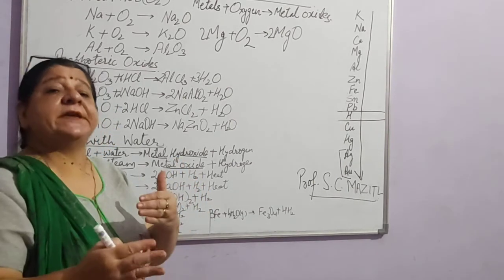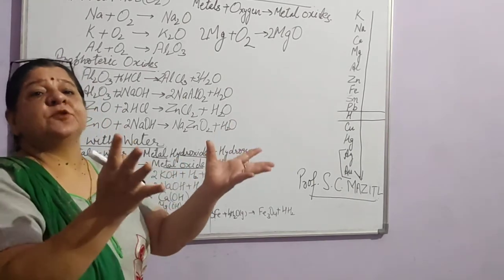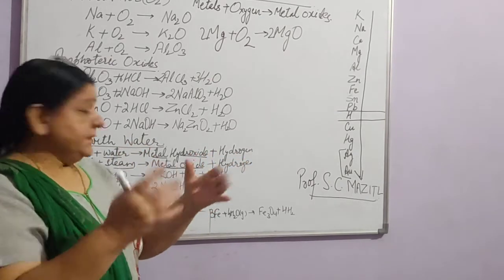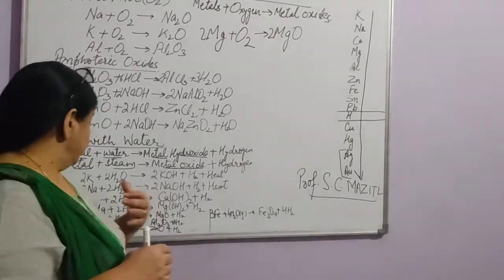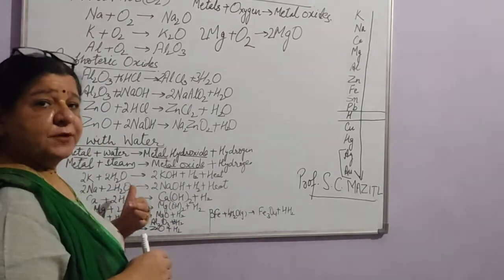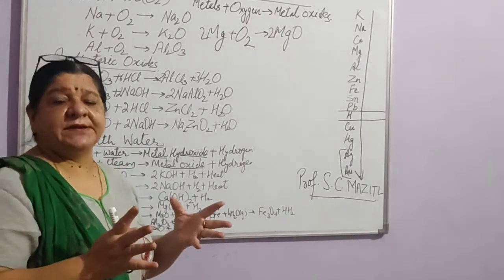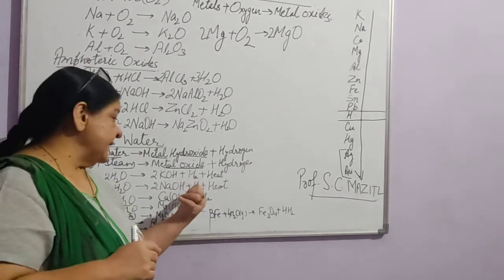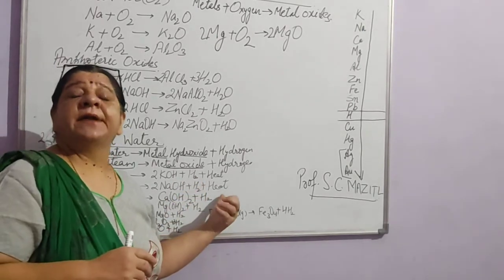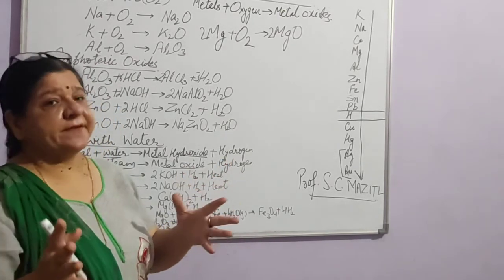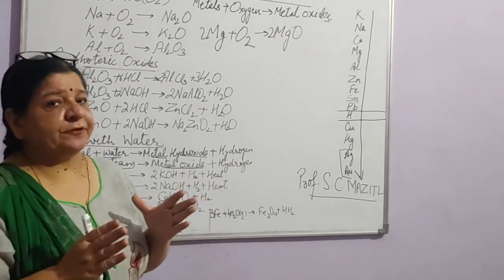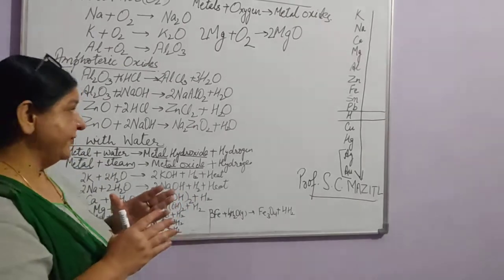So much heat is created that the hydrogen will explode. Same way with sodium also. When sodium comes in contact with water, so much heat is given out that the hydrogen formed will react with the heat and explode. Sodium and potassium both are highly reactive metals.